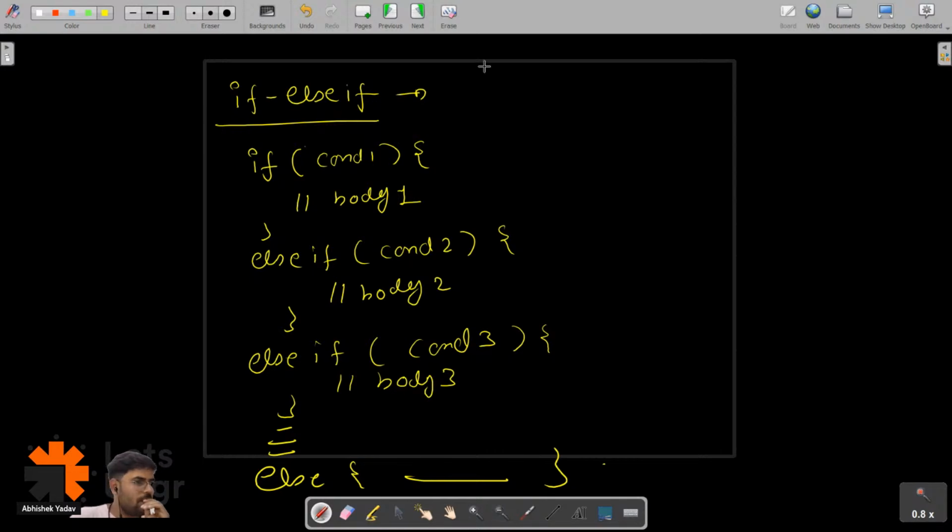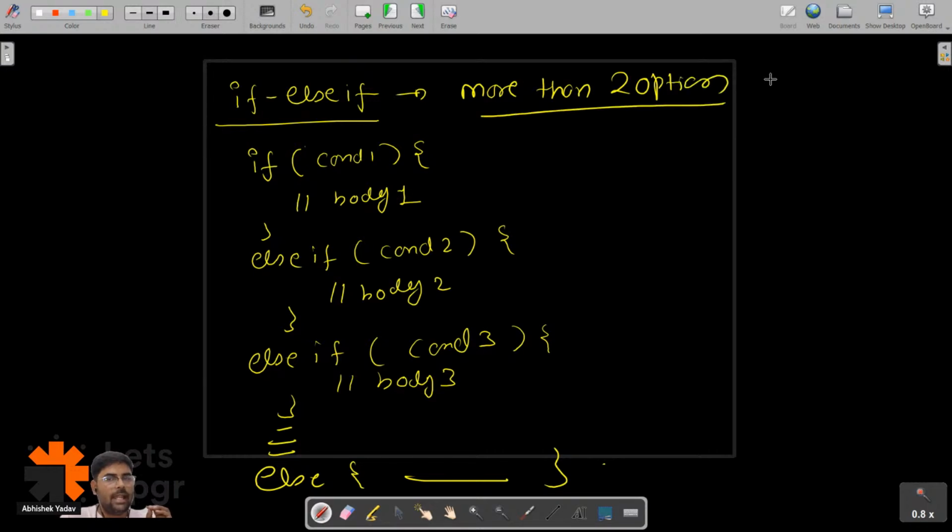So guys, what happens when you have two options available and you have to choose only one option among them? Go with if else. When you have more than two options available, and you have to choose only one option among them, then you can go with if else if.